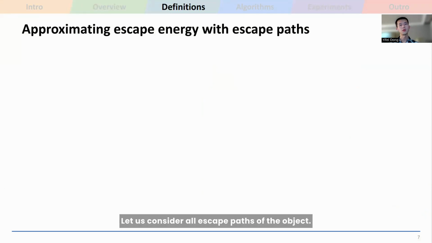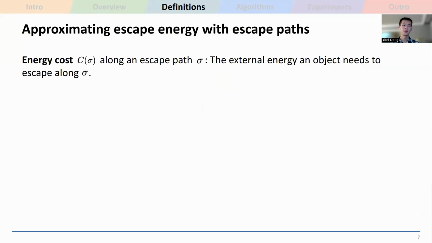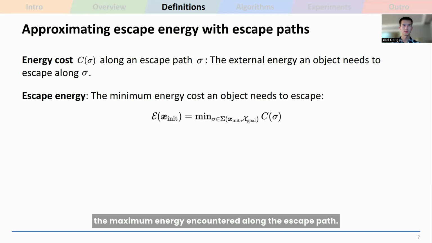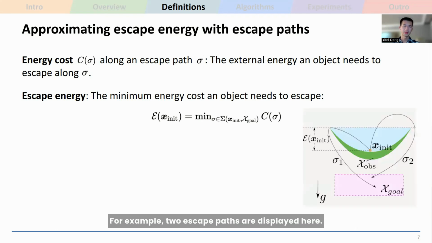Let us consider all escape paths of the object. The energy cost along an escape path corresponds to the maximal energy encountered along the escape path. The escape energy then corresponds to the minimum energy cost among all possible escape paths. For example, 2 escape paths are displayed here. Sigma 2 provides a suboptimal path with a high energy cost. Sigma 1, on the other hand, gives the optimal escape path with the minimum energy cost.